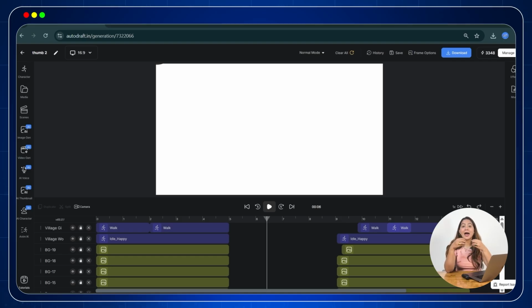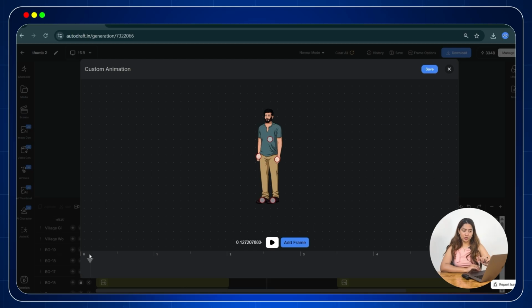If we want to create our own animation, the first step is to click on the Anim IK option here as shown on the screen. This will open up the custom animation interface. Here you will see the add frame and play button at the top along with the save option and a timeline at the bottom. To start creating an animation, move a few frames ahead on the timeline.